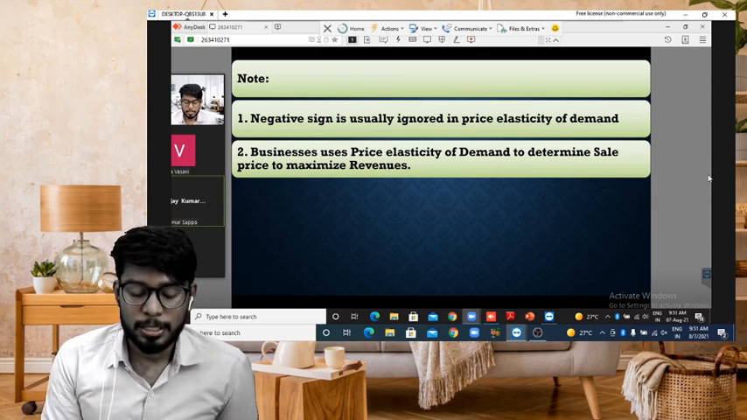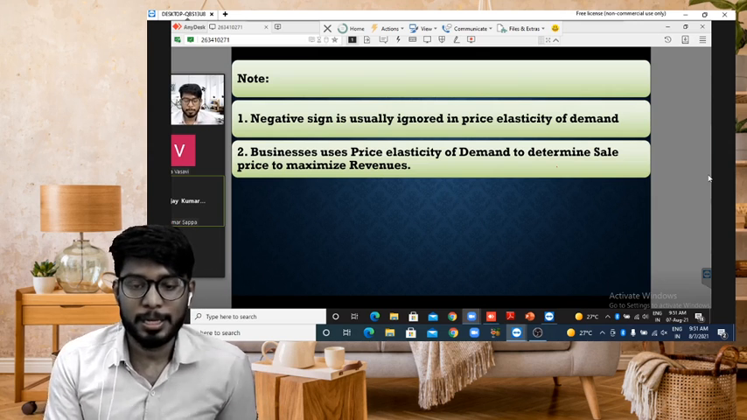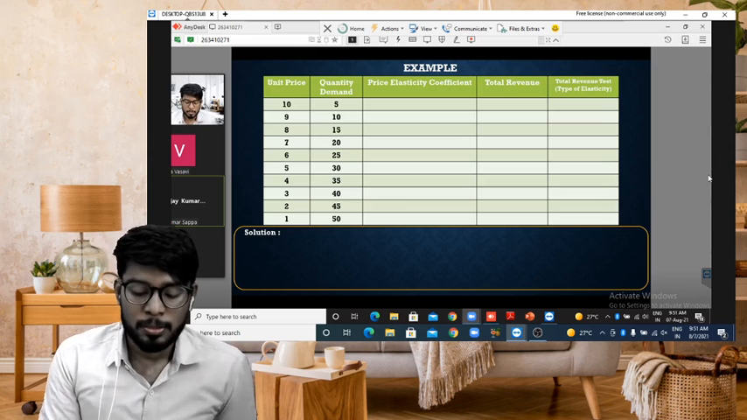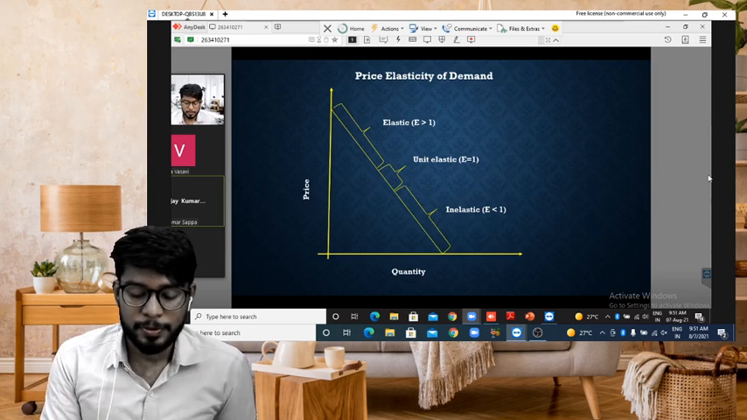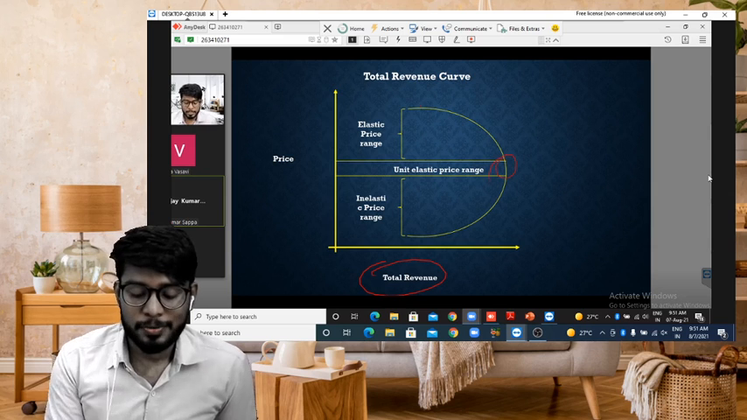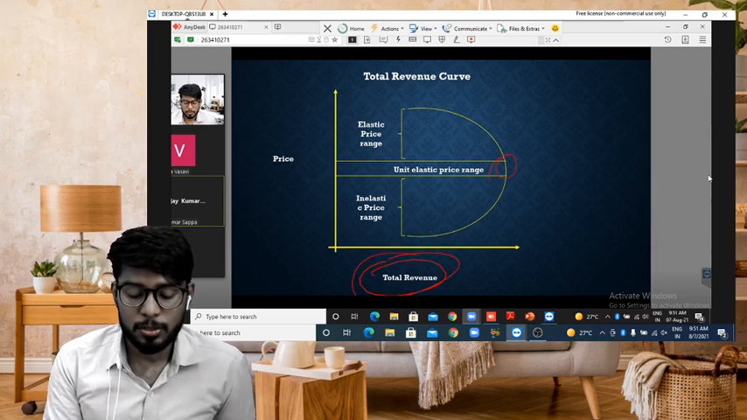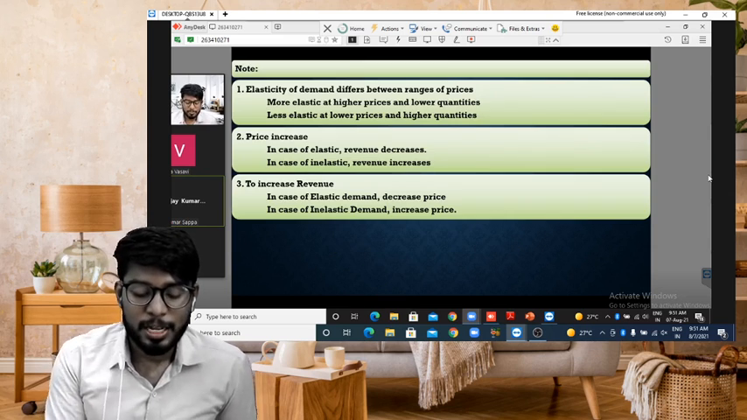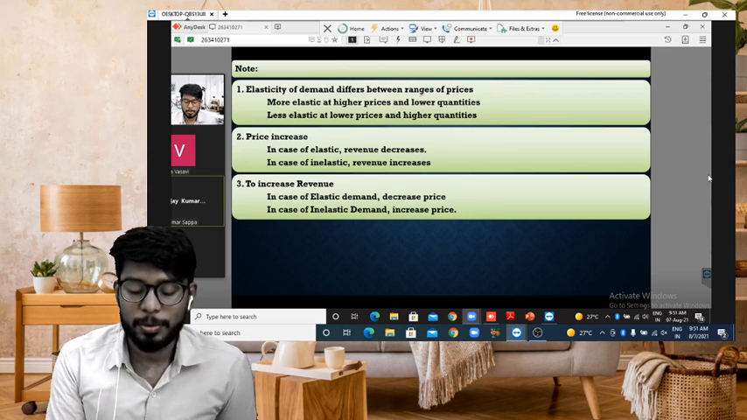A business uses price elasticity of demand to determine the sale price to maximize revenue. So for example, these are the things that maximize revenue. At unit elastic, total revenue is very high. In case of elastic or inelastic, total revenue will decrease. So how will you take the decision then? If elasticity of demand differs: more elastic, high prices at lower quantity; less elastic, lower prices, higher quantity.